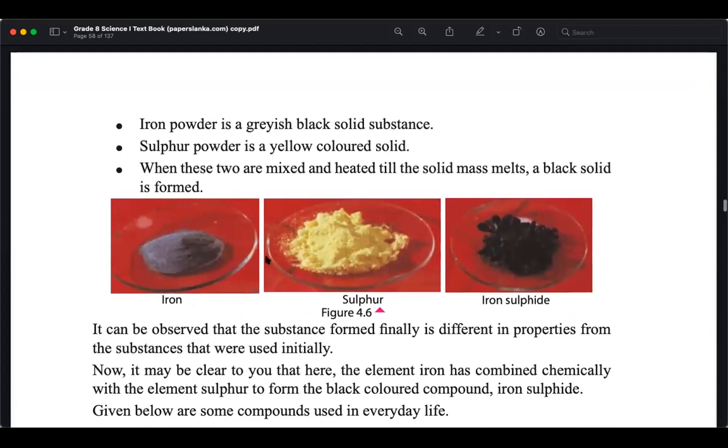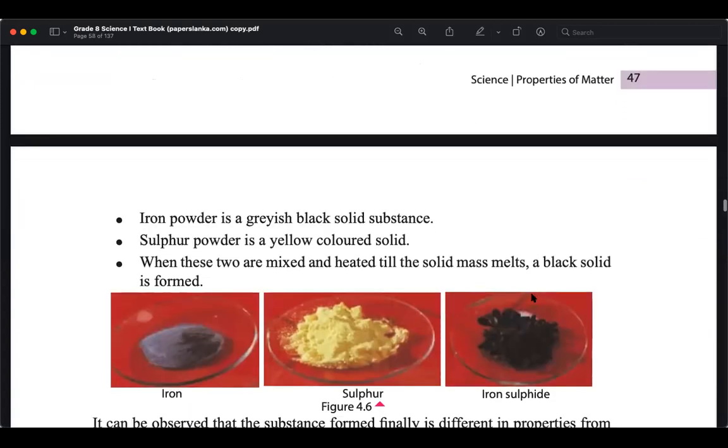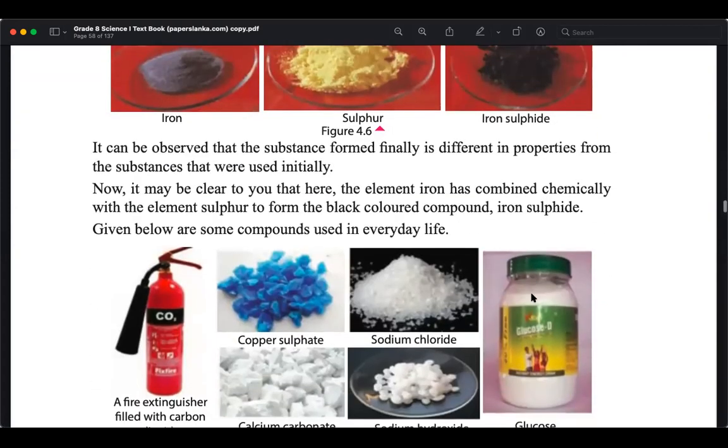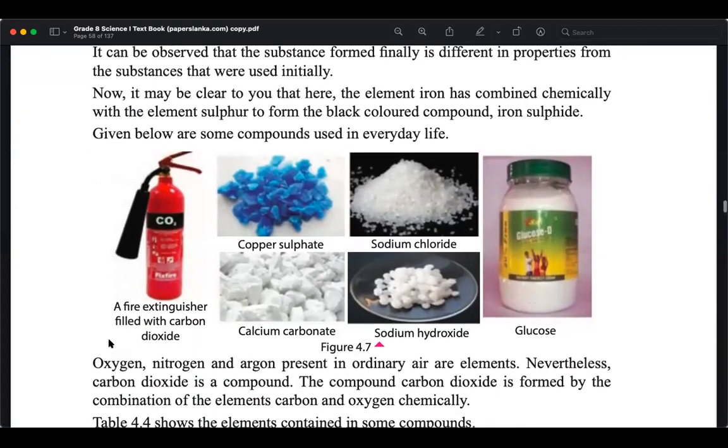So you can see iron. This is actually iron dust and sulfur. When you mix and heat this until it melts, it will become iron sulfide. Iron sulfide has iron and sulfur both, so that is a compound, right? This is how compounds are made. Here are some other compounds. Carbon and oxygen together make carbon dioxide.